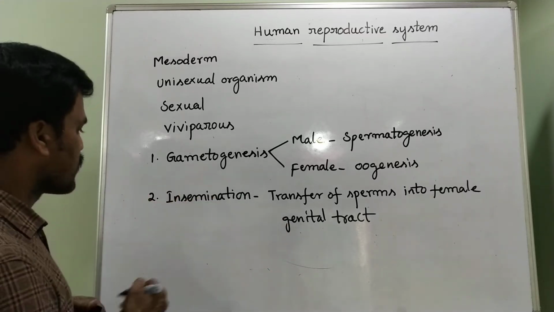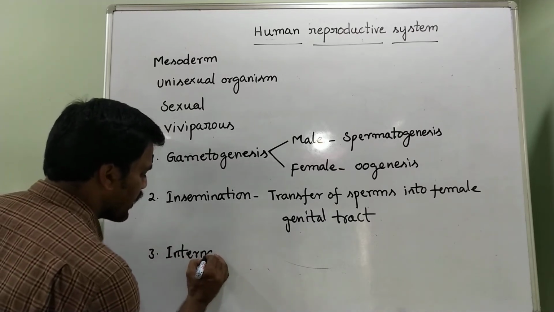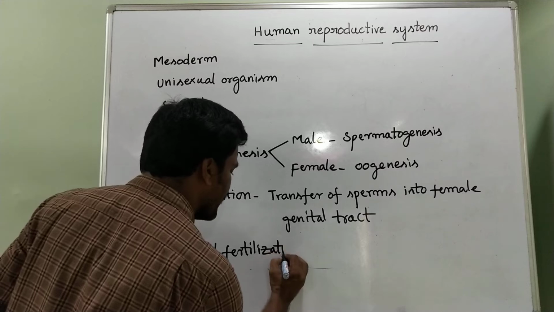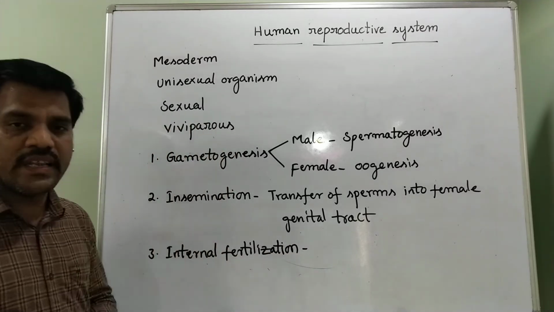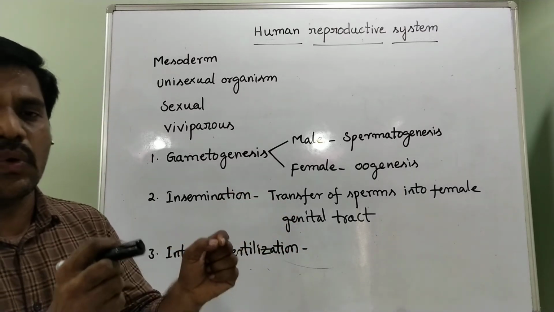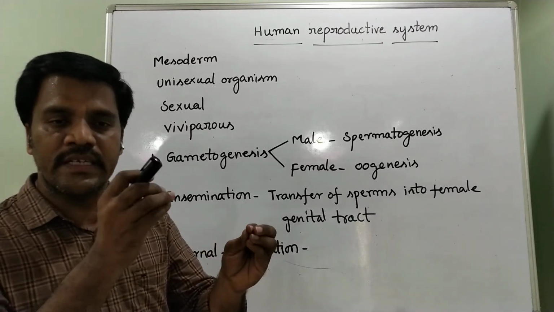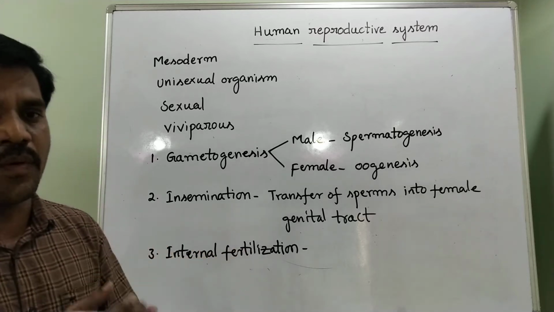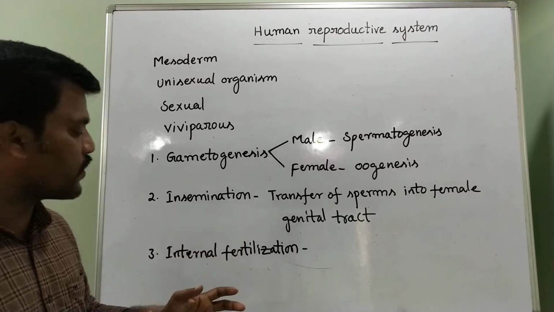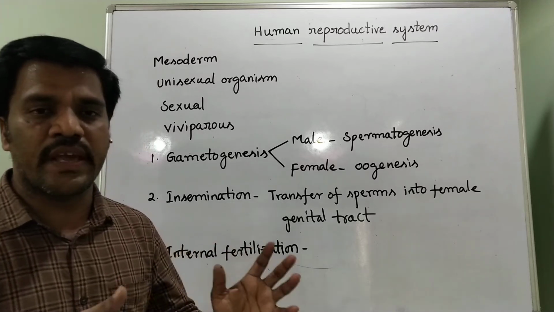After insemination, the third process is called internal fertilization. What is meant by internal fertilization? Inside the female body, inside the uterus, the sperm cell combines with the ovum to produce a zygote. The entry and fusion of the sperm cell with the ovum is called internal fertilization. After internal fertilization, the zygote is formed.